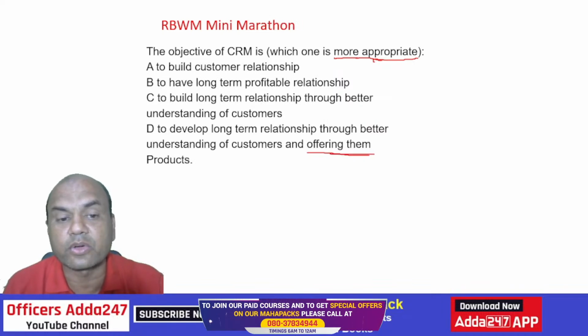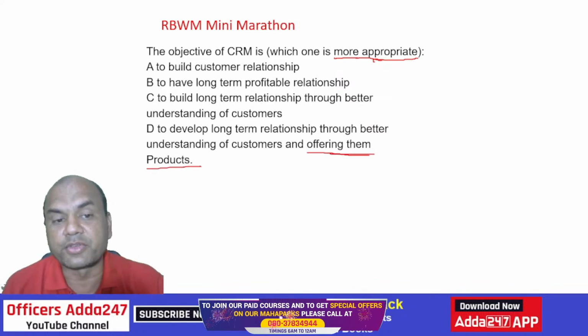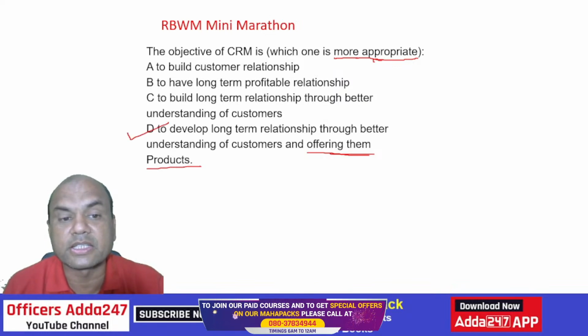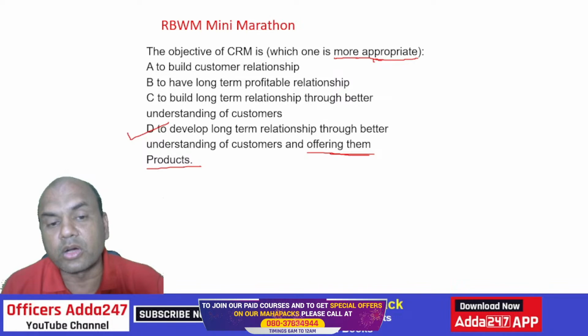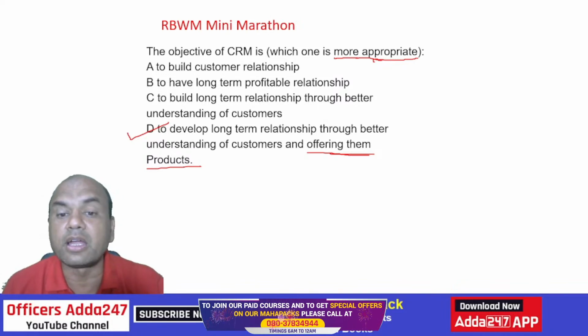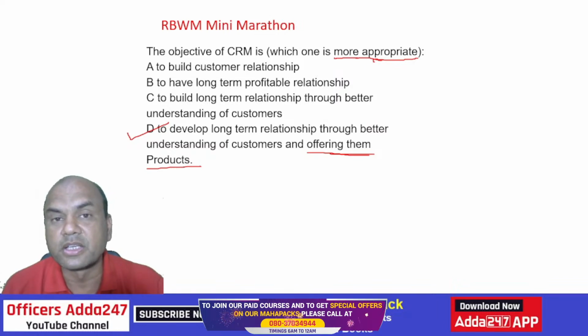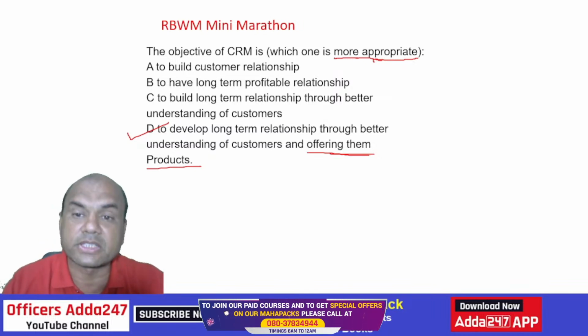So what is the answer you guys are typing? I've seen some of you are typing C also, but the real answer is D. Long-term relationship should be there, better understanding should be there, but ultimately offering the products. If your products get sold, then only the employees will get the salary. Then only the bank will sustain.